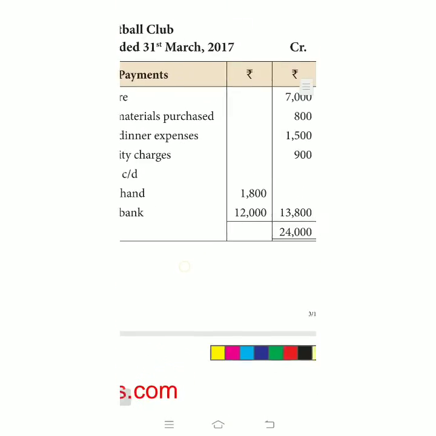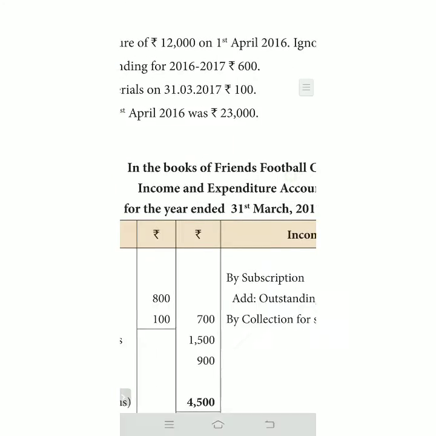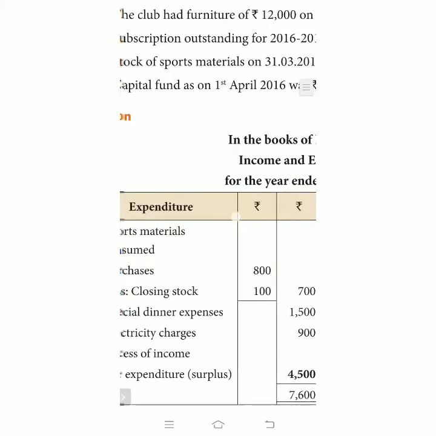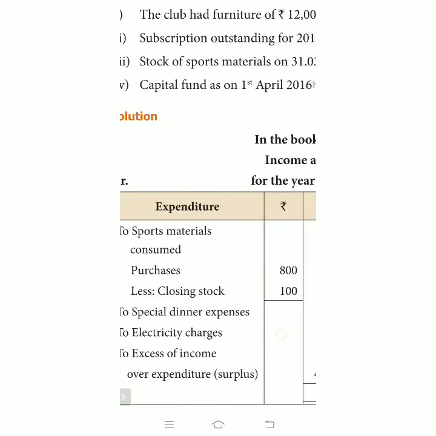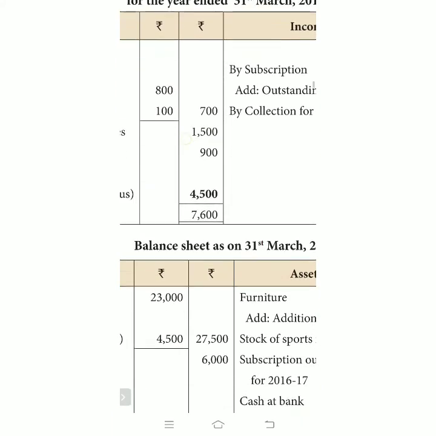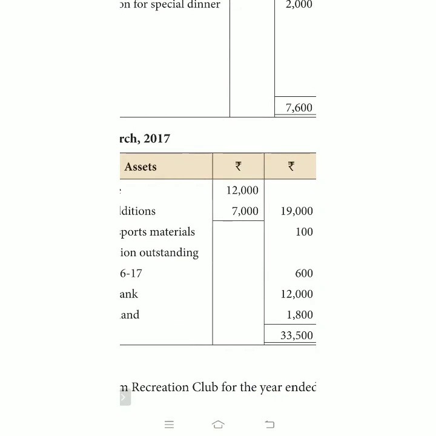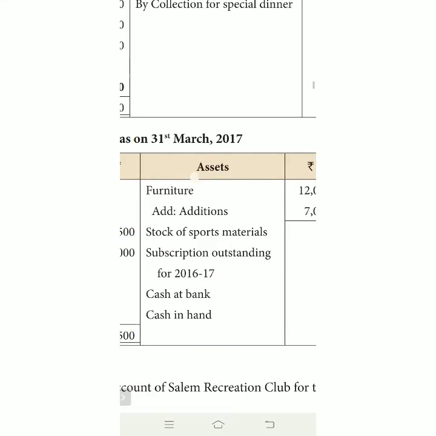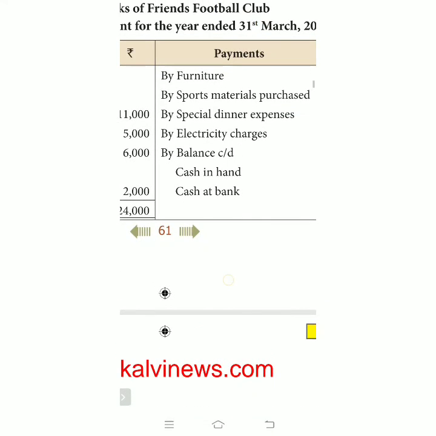Purchase is 800 and stock is 100. Coming to the expenditure side, sports material consumed is 800 minus closing stock 100, so 700 is the expense. Whenever a stock is given, it is written on the asset side, sports material stock 100 rupees. This is very simple, very easy.